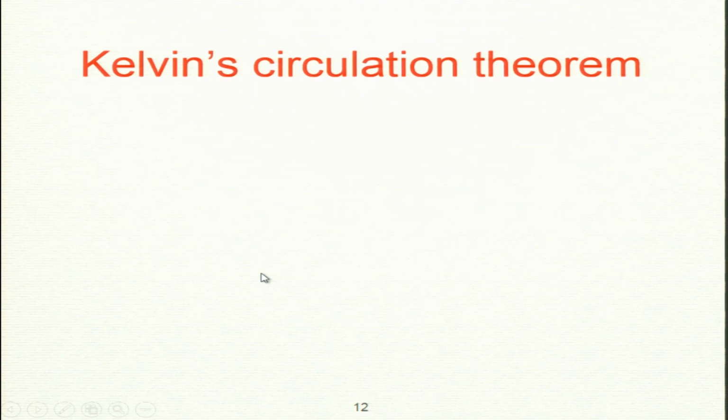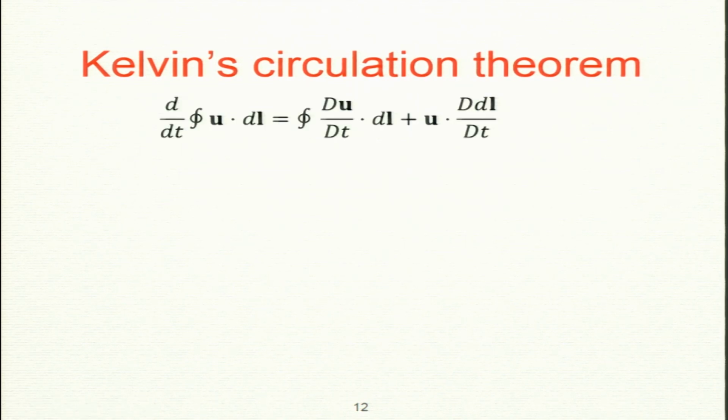So this is called the Kelvin circulation theorem, and according to it, d by dt of the integral of u dot dl is 0. The proof is quite straightforward. There is one difference between the earlier proof and the present proof: this dl line element is changing with time, because my fluid element is also changing.